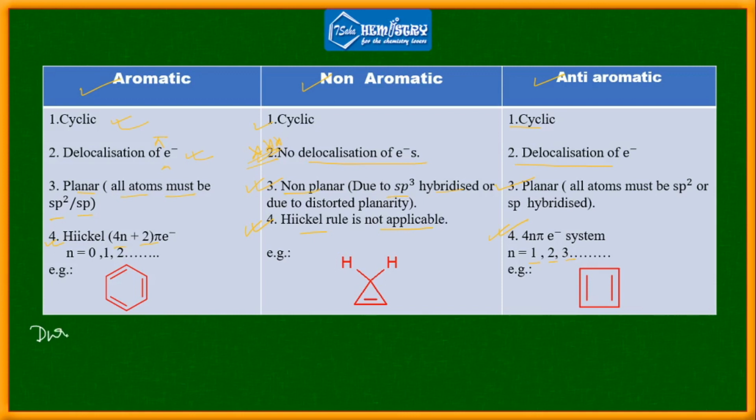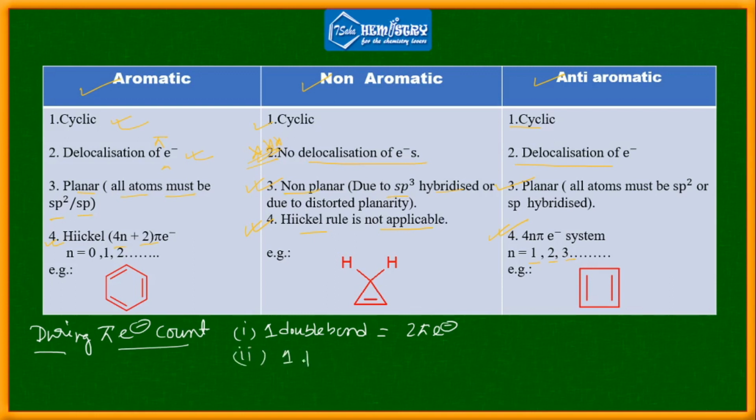Okay, so during pi electron count, a few points you have to keep in mind. Number one, one double bond equals 2 pi electrons. Number two, one triple bond also equals 2 pi electrons.